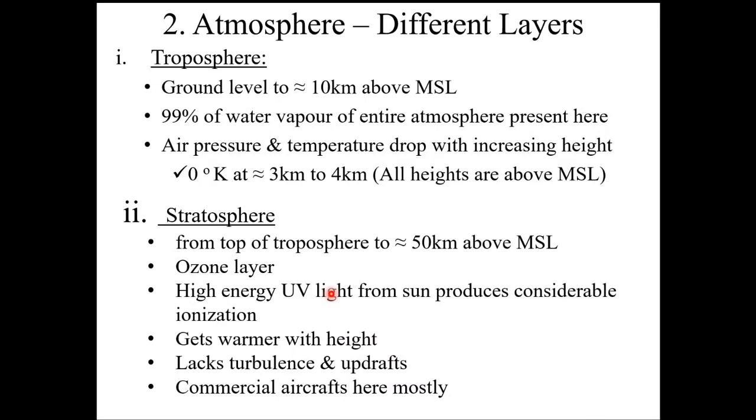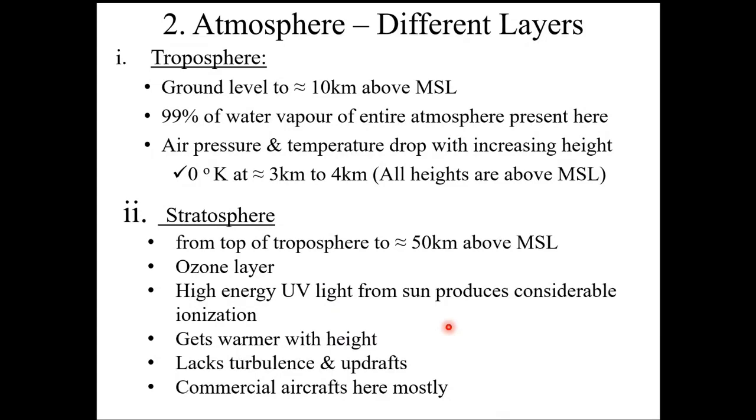And then above 10 kilometers is called the stratosphere, approximately from the top of the troposphere to 50 kilometers above mean sea level. This is mainly containing ozone in a large portion. The high energy UV light from the sun produces considerable ionization in this region. This is a very important phenomenon as far as lightning is concerned. It produces a lot of what we call ionization. That means dissociation of the neutral molecules of air, nitrogen, oxygen, etc., into ions in a substantial proportion.